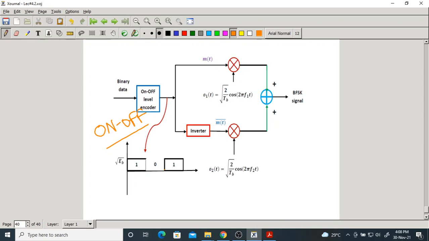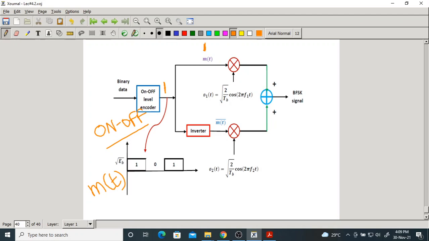Now look at this transmitter. Suppose the transmitted bit is 1. This is M of t. So if the bit is 1, M of t is 1.